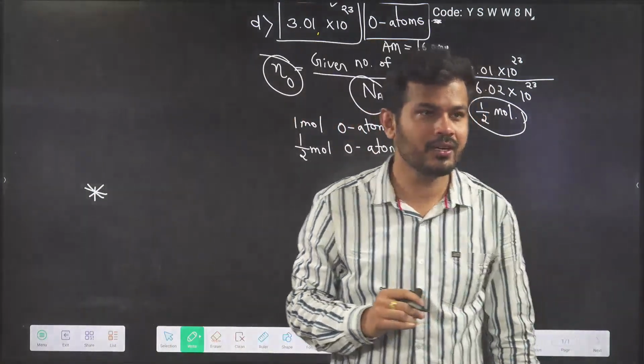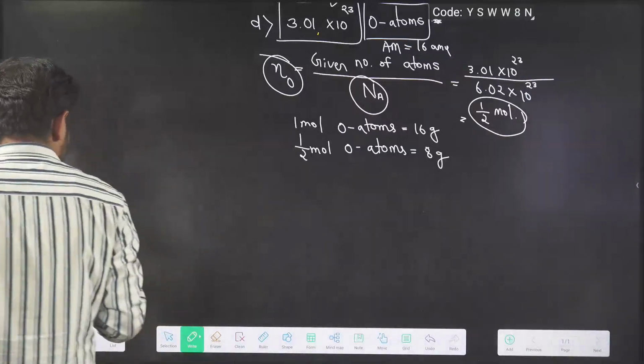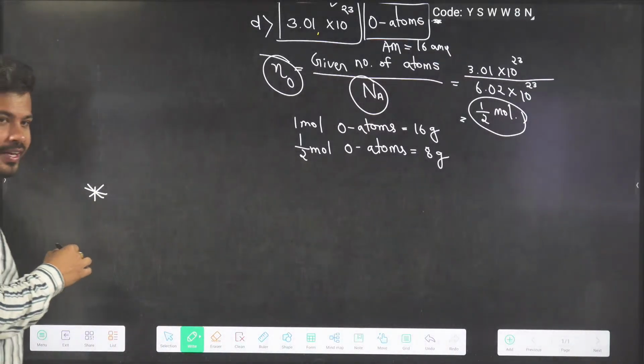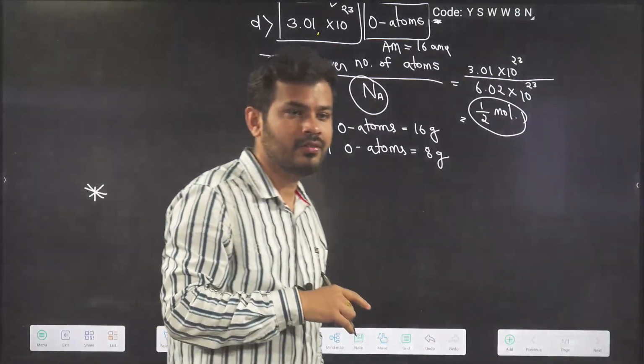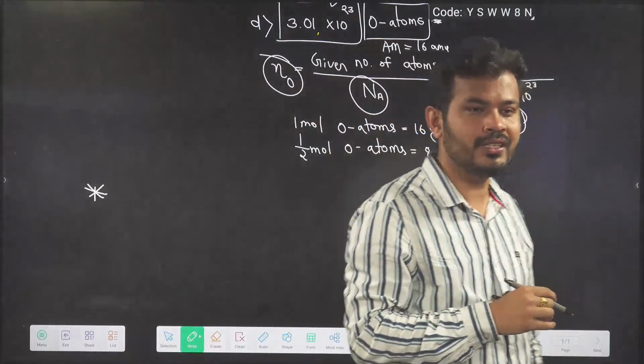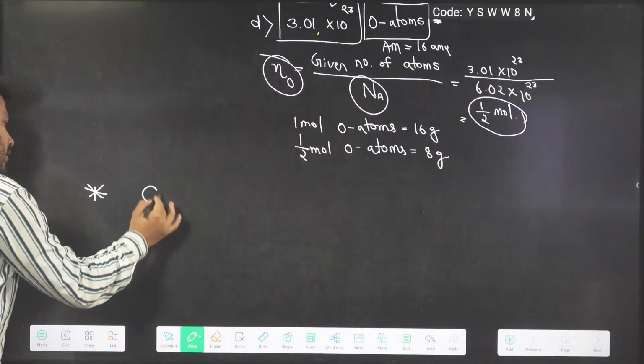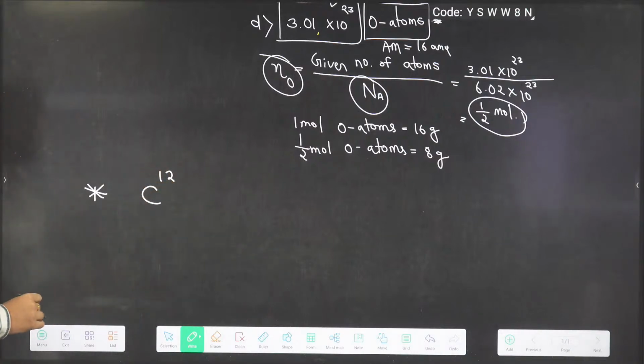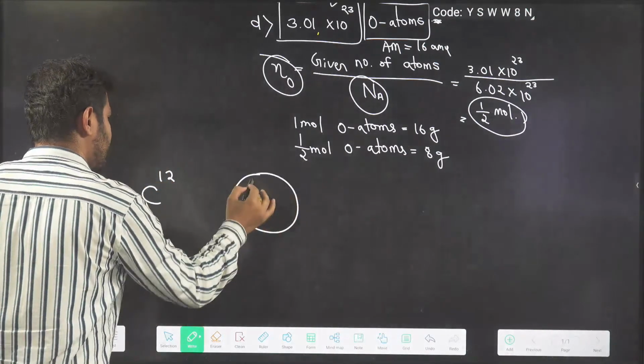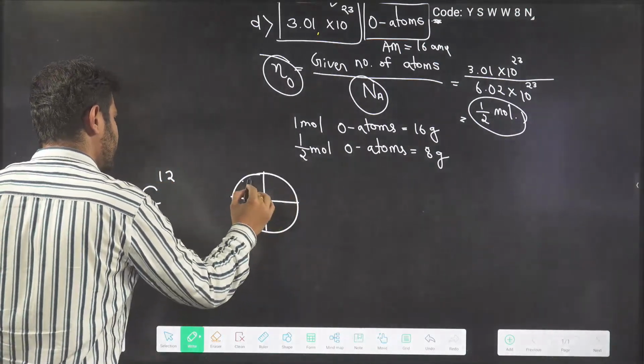Remember that, okay? Now you see here, the next question is: which one have we taken as the standard for calculation of AMU? It is carbon. Amruta, very good. So it is the carbon-12 isotope. If you remember, we have taken one carbon atom and split it into 12 equal parts.